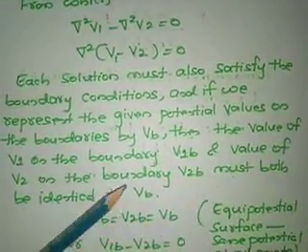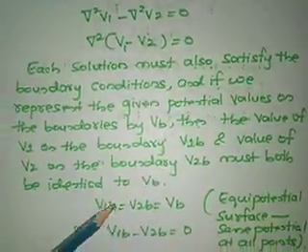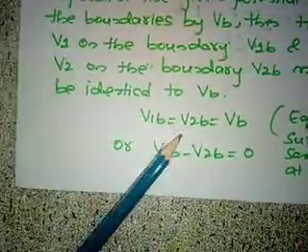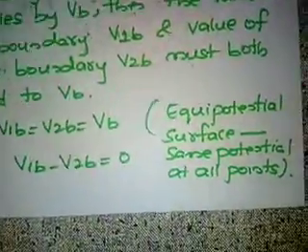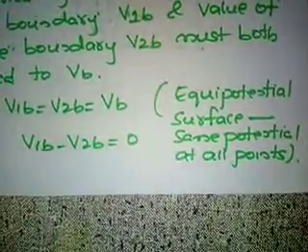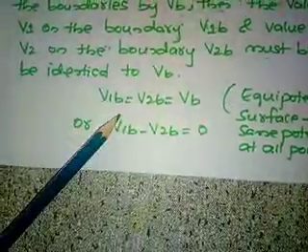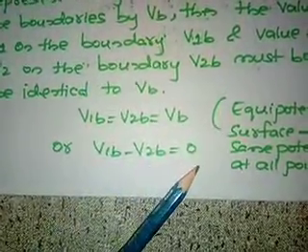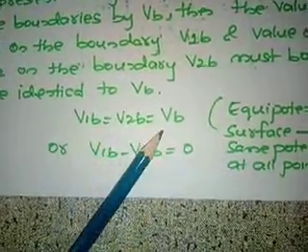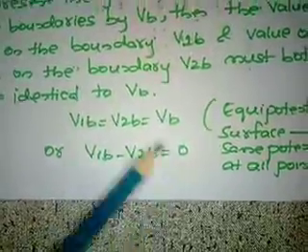Both must be equal to VB, so V1B is equal to V2B is equal to VB. As it is an equipotential surface, the same potential will be there at all the points. So V1B minus V2B is equal to 0, because they are identical.